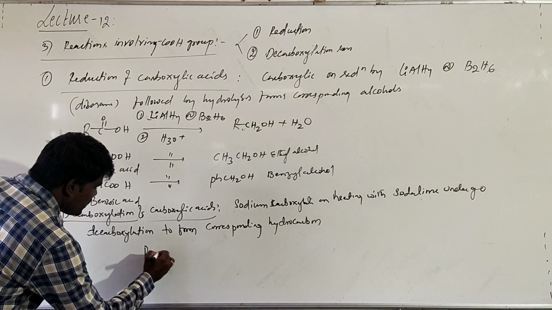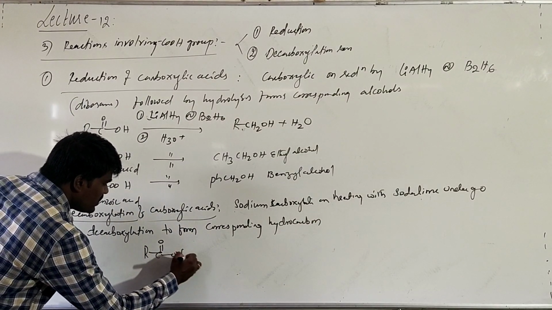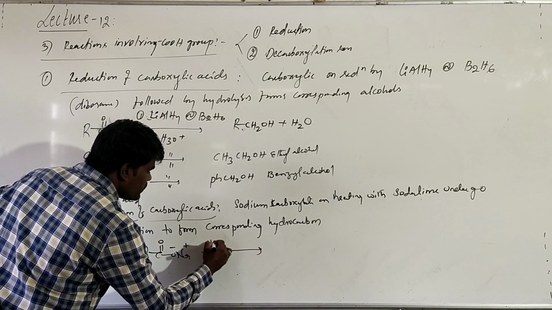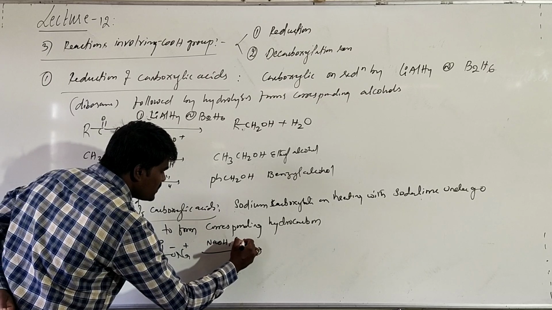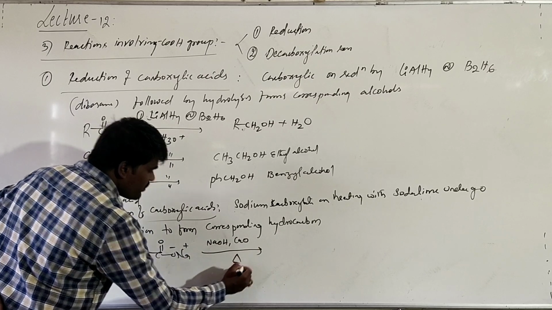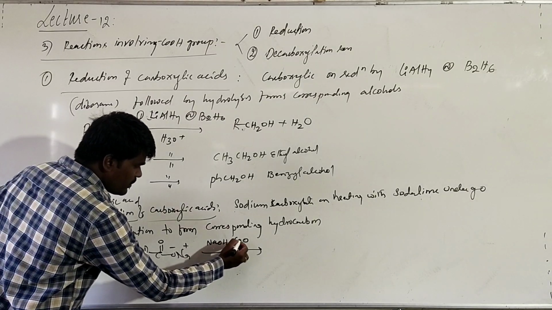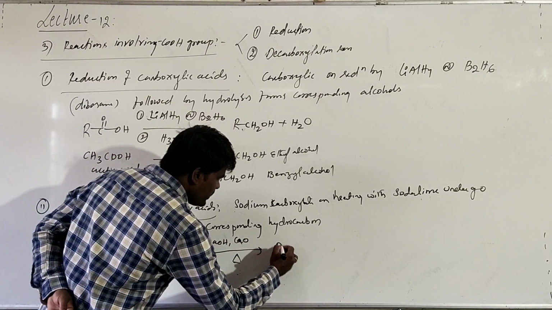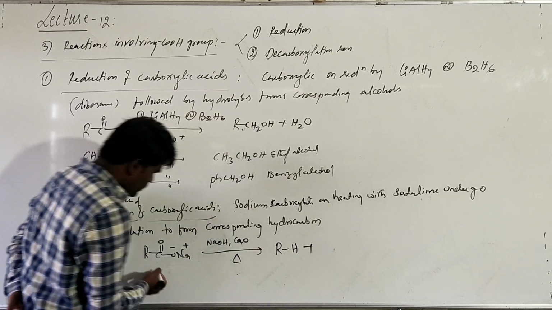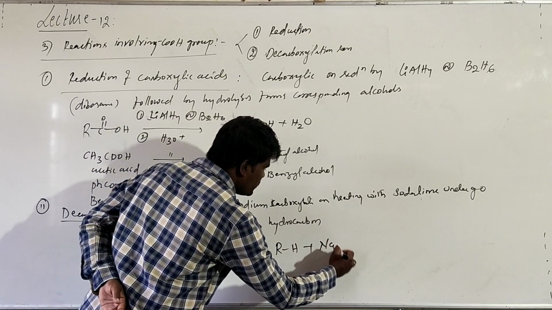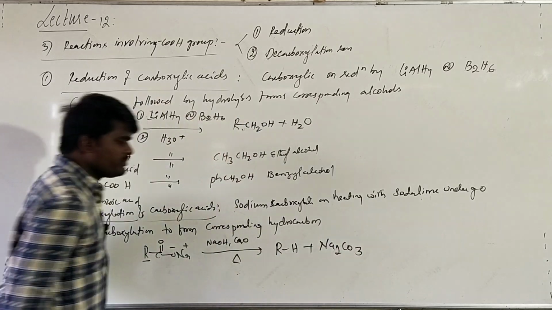Suppose you take the sodium salt of carboxylic acid and heat it with sodium hydroxide plus calcium oxide. The mixture of sodium hydroxide and calcium oxide is called soda lime. Now when you heat it, if this is a saturated chain, it will form an alkane along with the formation of Na2CO3.